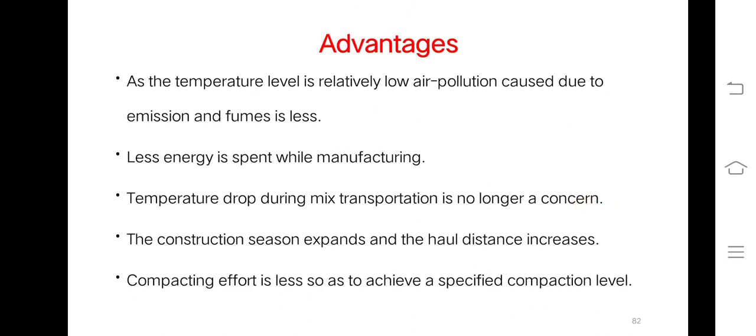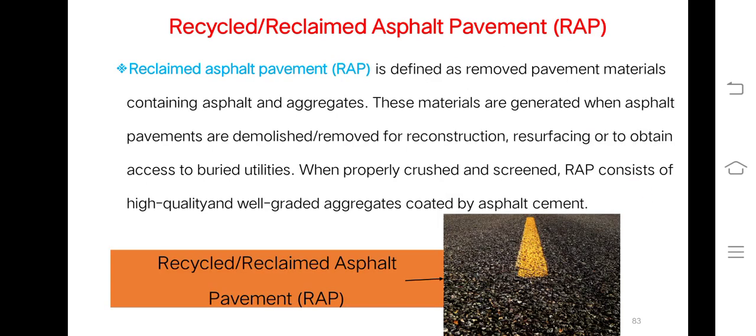There are some advantages of this method. As the temperature level is relatively low, air pollution caused due to emission and fumes is less. Less energy is spent while manufacturing. Temperature drop during the mix transportation is no longer a concern. Next, we can say the construction season expands and the haul distance increases. And lastly, compaction effort is less to achieve a specific compaction level. So these are some of the advantages of warm mix asphalt technology.